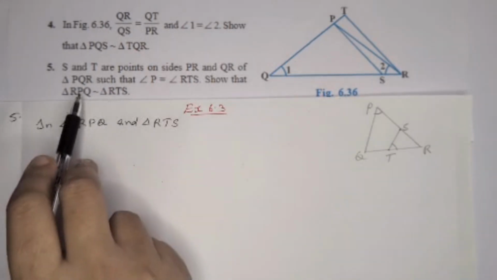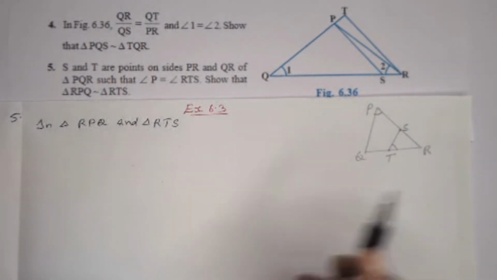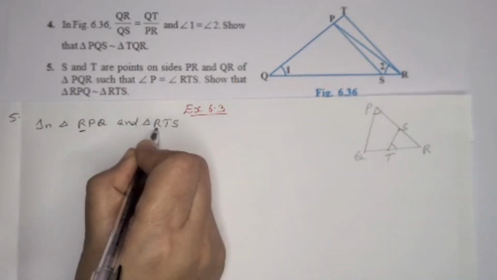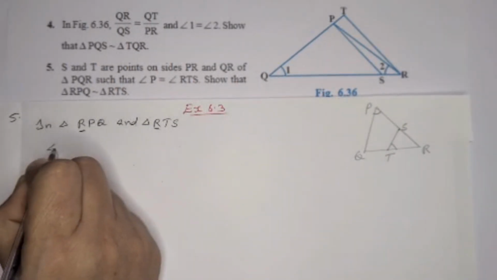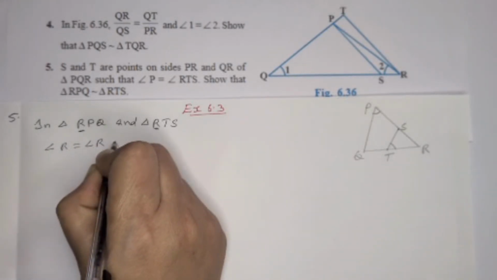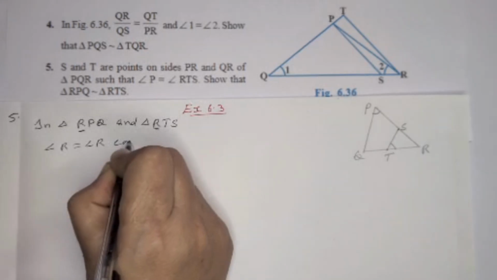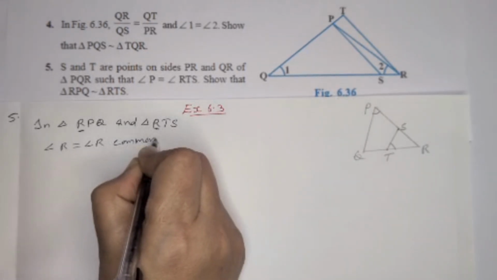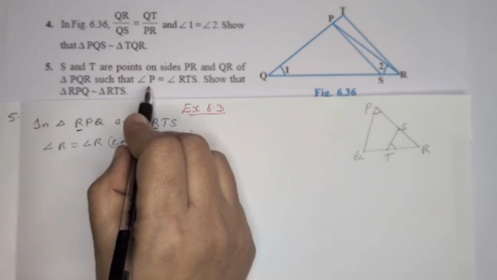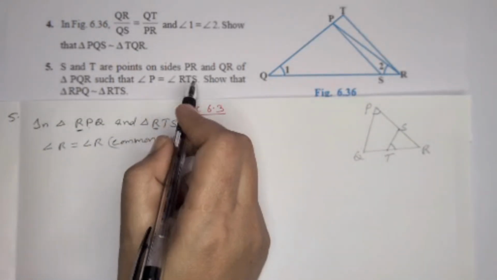So first we consider the triangles RPQ and RTS. Here when we are looking at both triangles, we can see R is common. Angle R is equal to angle R in both cases, a common angle. Then again it is given angle P is equal to angle RTS.